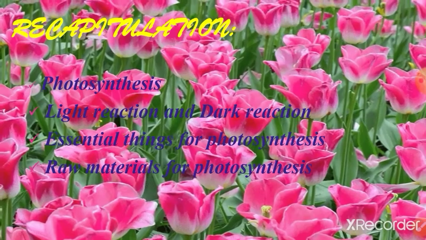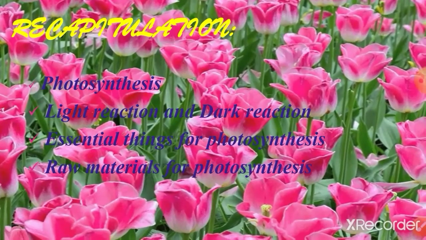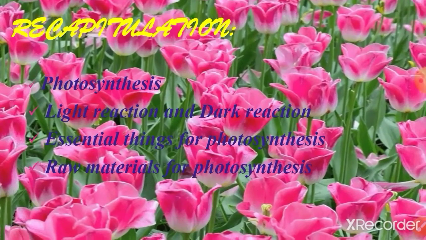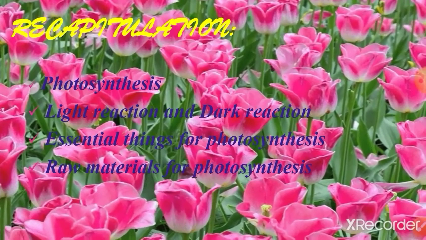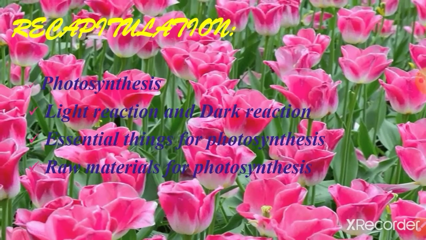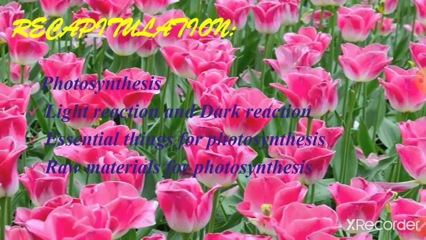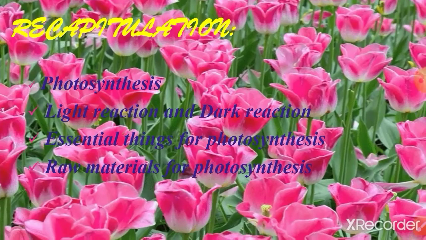Photosynthesis means the plants are able to prepare their own food with the support of chlorophyll, especially chloroplast. About chloroplast we are going to study in detail in today's class.